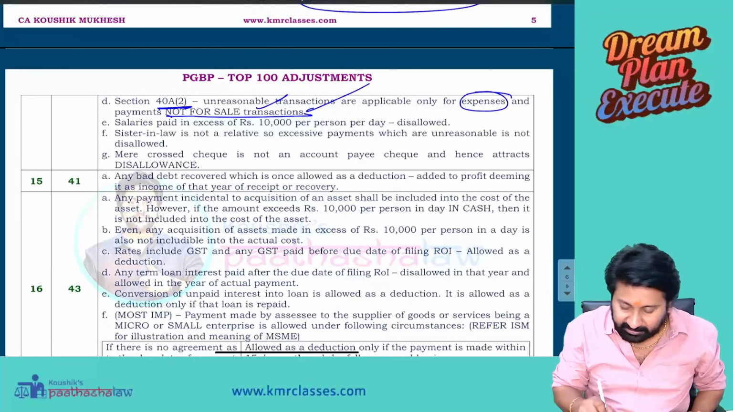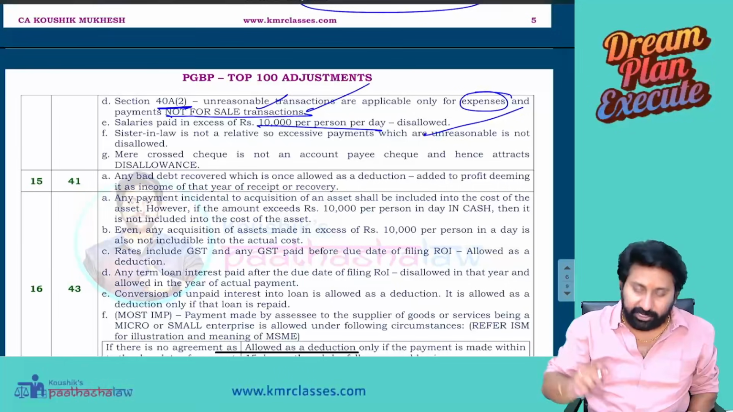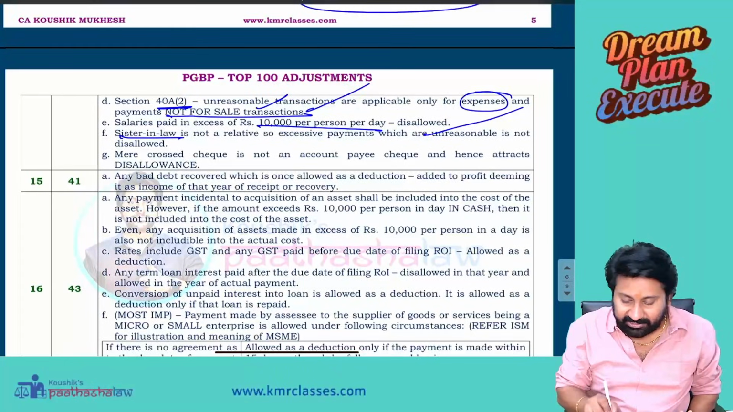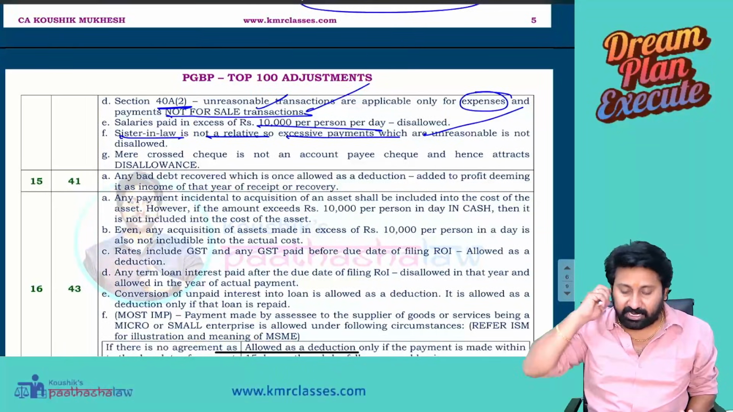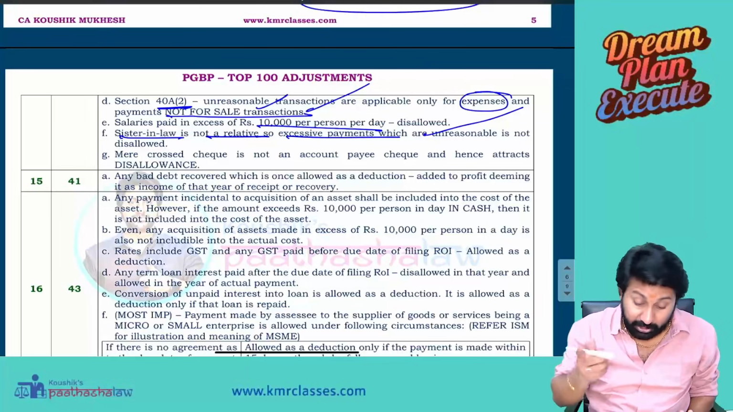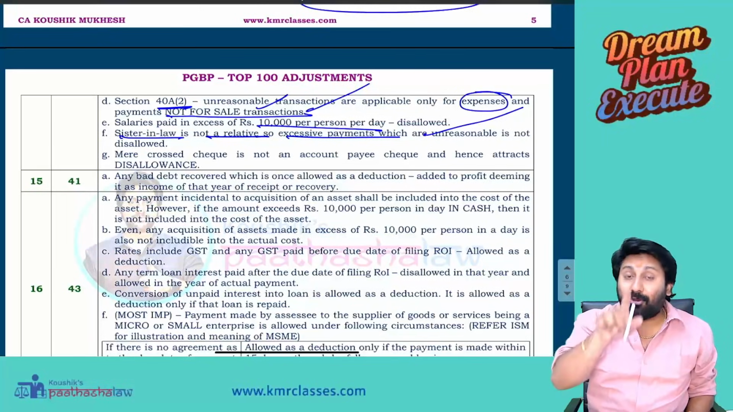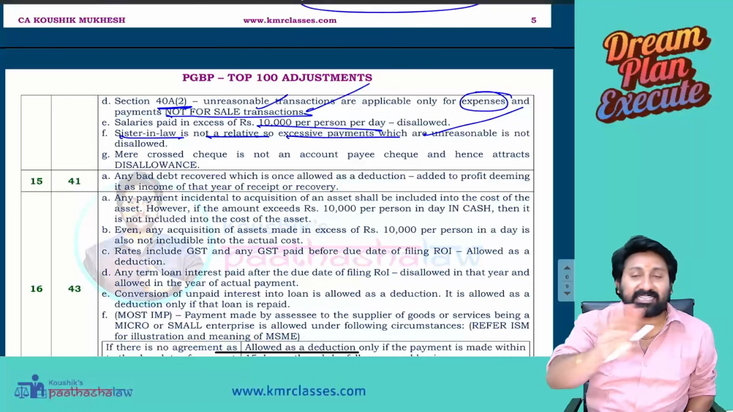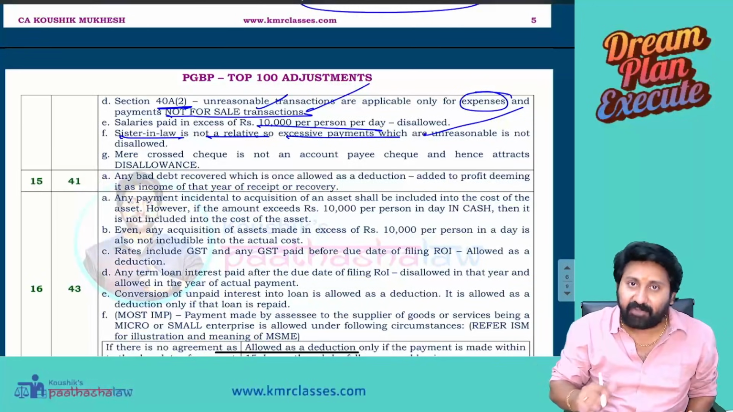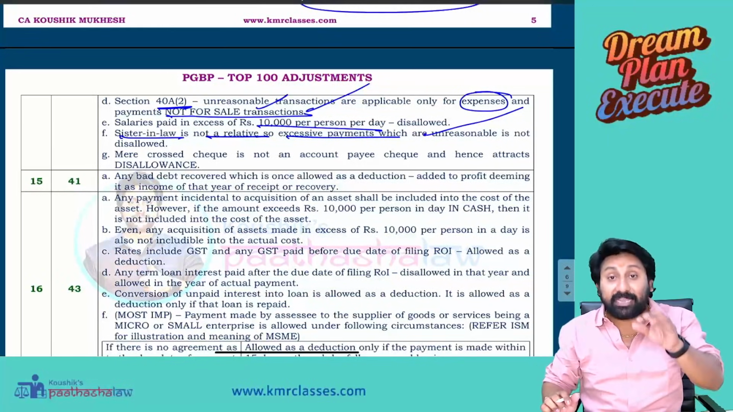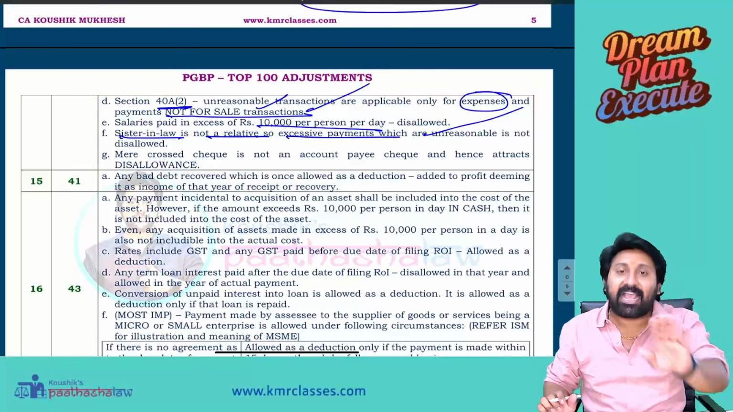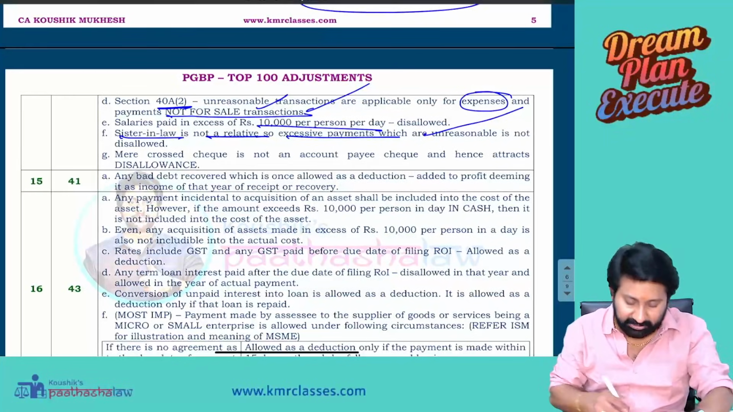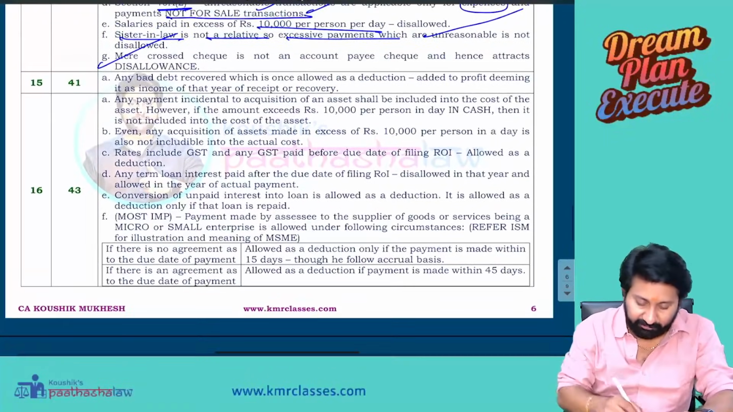Salary paid in excess of 10,000 per person per day is also included in the payment. Sister-in-law is not a relative, so excessive payments which are unreasonable are not disallowed. Account payee cheque, account payee bank draft, electronic clearance are the permitted modes. Crossed cheques are not account payee cheques, and therefore any payment made by crossed cheque in excess of 10,000 is treated as if you paid in cash. The entire amount is disallowed. Next, 41.